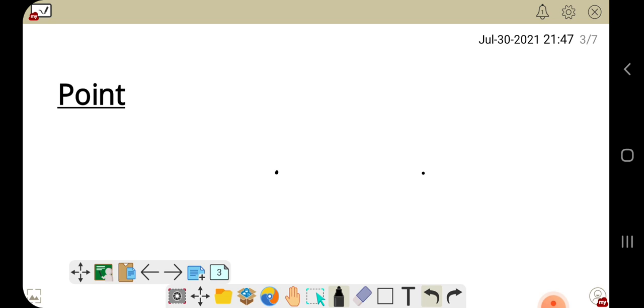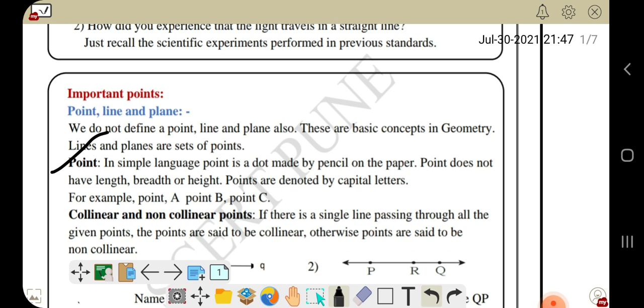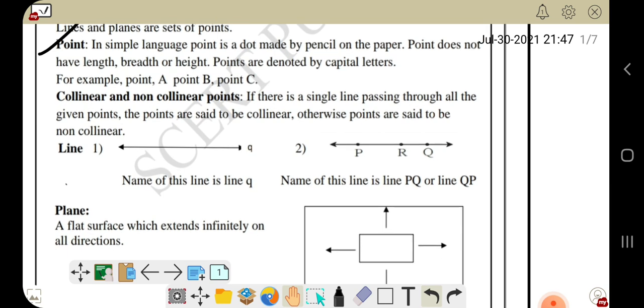The second concept for today's session is collinear and non-collinear points. If there is a single line passing through all the given points, the points are said to be collinear, otherwise points are said to be non-collinear. So here you can see the diagram and understand this. There is a line given to us, and the name of this line is line PQ or line QP.